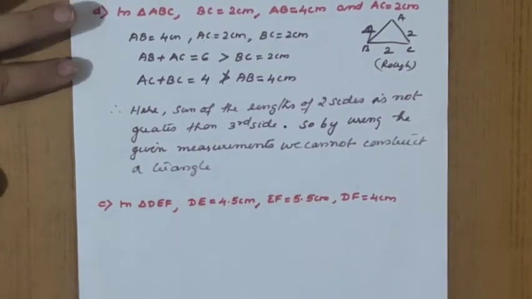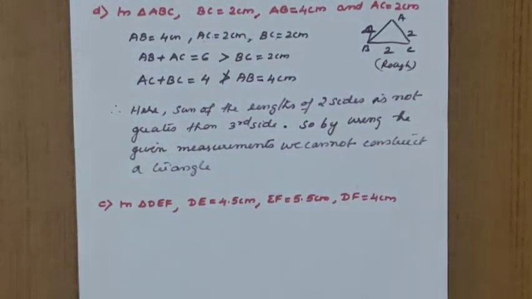So when angles are given, you should cross check that the sum of the angles is 180 degrees. When the sides are given, we should cross check whether the sum of the length of the two sides is greater than the third side or not. If the sum of the length of the two sides is not greater than the third side, then we cannot construct a triangle. So by the given measurement, we cannot construct a triangle.